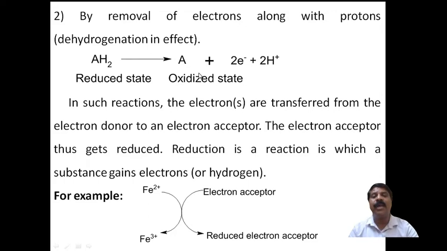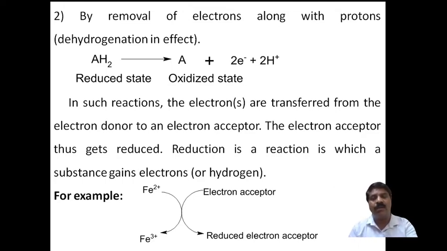The absence of the hydrogen from the reactant molecule is called the oxidized state, in which 2 electrons and 2 hydrogen atoms are removed, and therefore this reaction is called a dehydrogenation reaction. In such reactions, the electrons are transferred from the electron donor to the electron acceptor. Therefore, in an oxidation reaction, the electrons are transferred from the reduced state to the oxidized state.